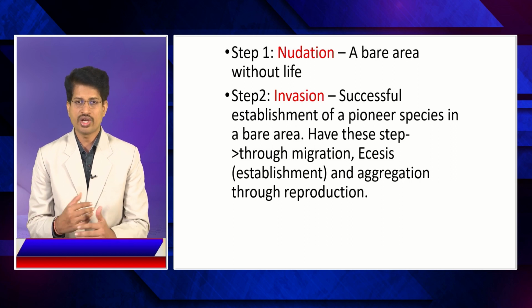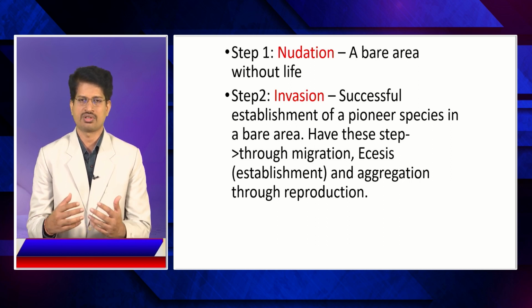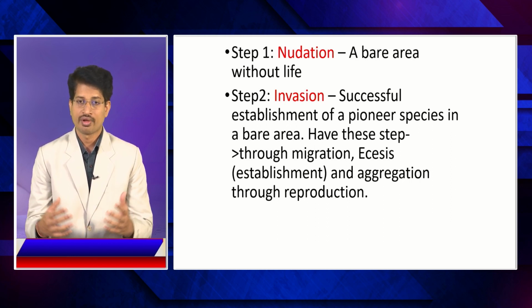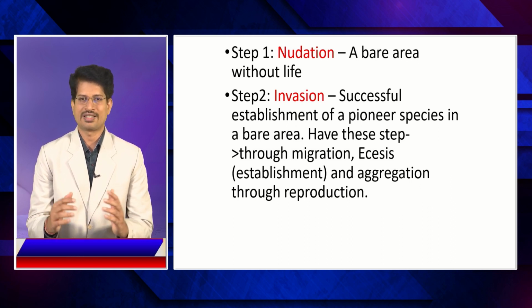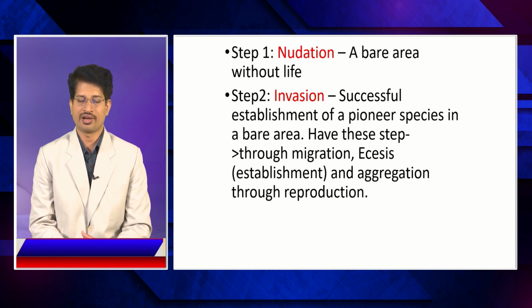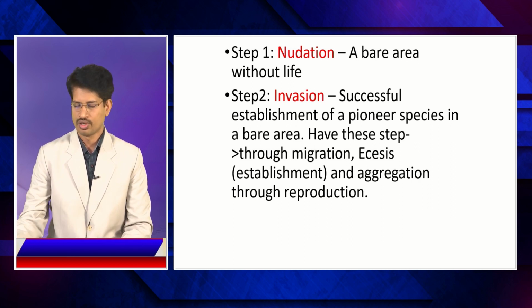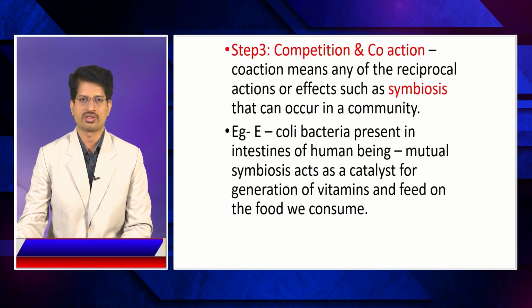After this, invasion happens. Certain plants, microbes, animals establish themselves through migration or through the creation of life, reproduce, and aggregate themselves, occupying the territory. This is known as invasion, the second stage.